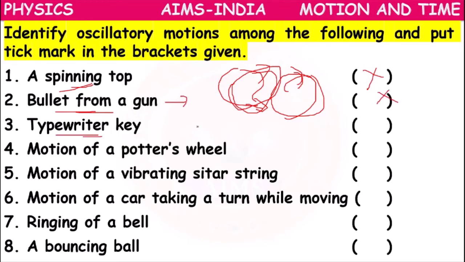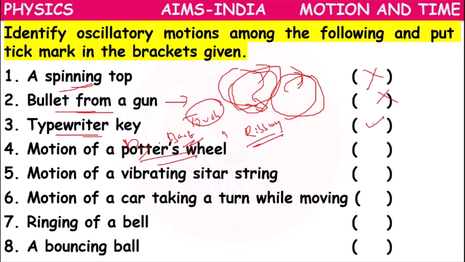Typewriter key, what happens? It will touch the ribbon, then come back to its normal position. Touching the ribbon, come back. So it is a to and fro motion. So it is an oscillatory motion.